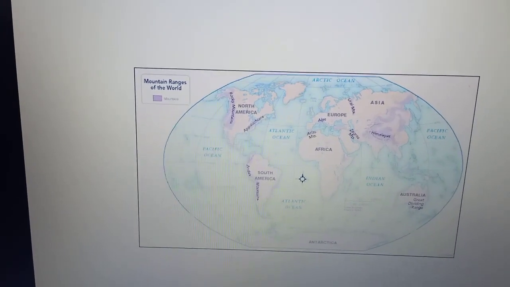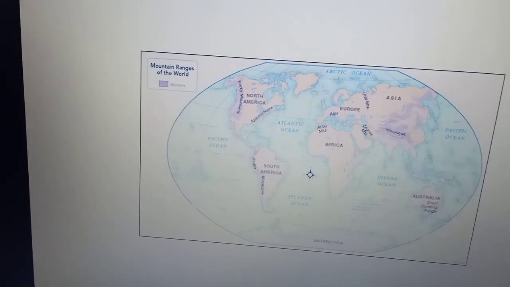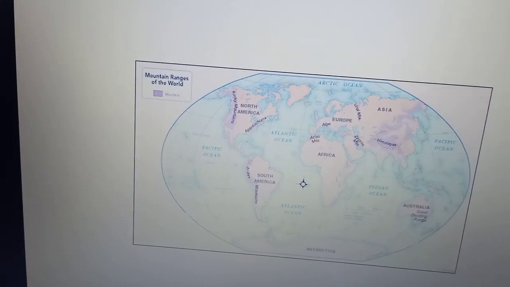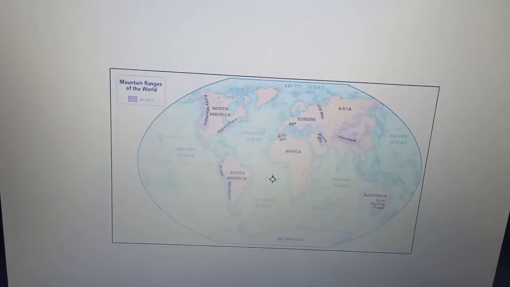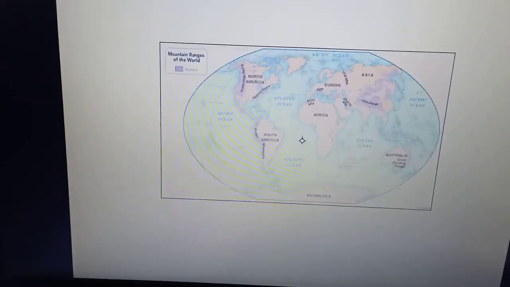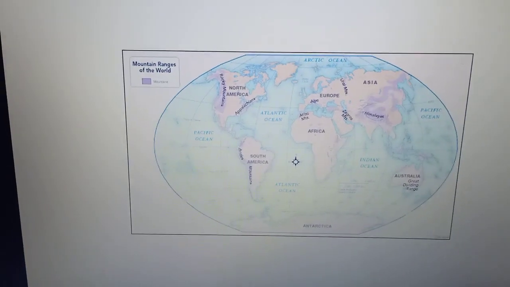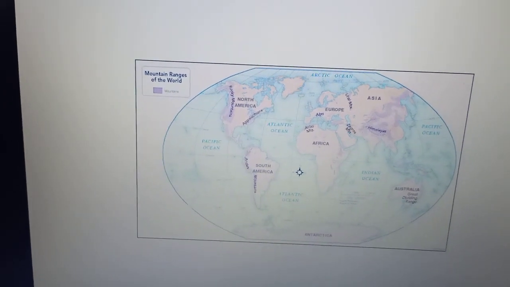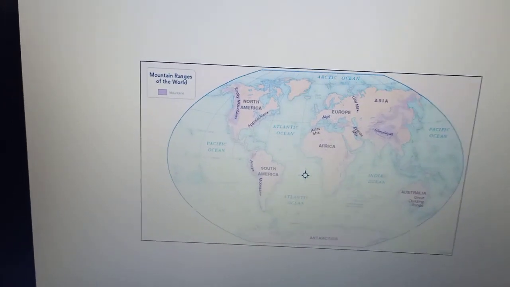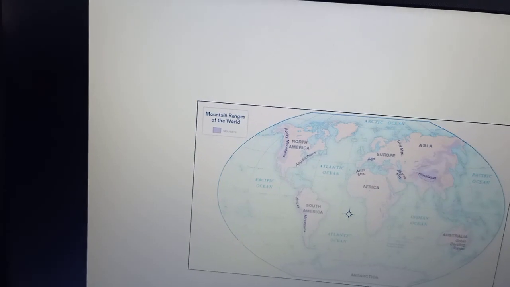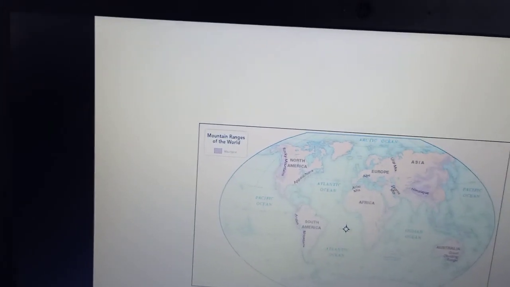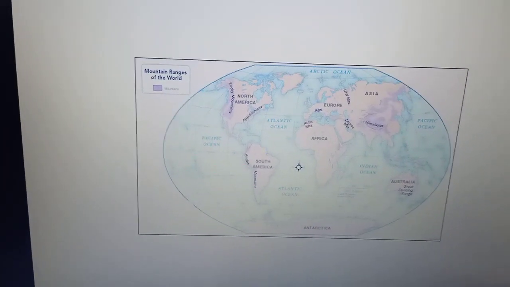Here again children, the Himalayas is an exception. Alright, then they have parallel ranges. You remember in class 8 we had studied about the three parallel ranges of the Himalayas, the Himadri, the Himachal and the Shivalik. So this is how the fold mountains have parallel ranges.